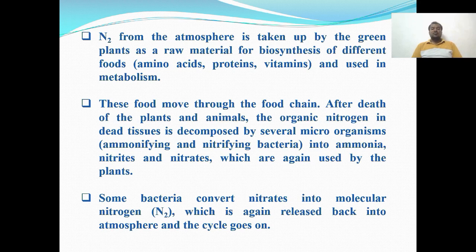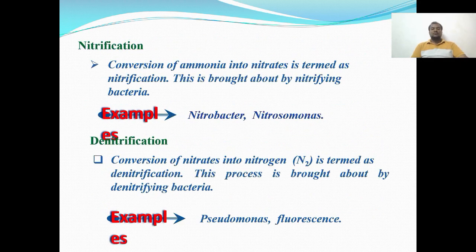So these foods move through the food chain. After death of the plants and animals, the organic nitrogen in these tissues is decomposed by several microorganisms into ammonia. The nutrients and nitrates and nitrites are again used by these plants. Some bacteria convert nitrates into molecular nitrogen, which is released back into the atmosphere, and the cycle goes on.